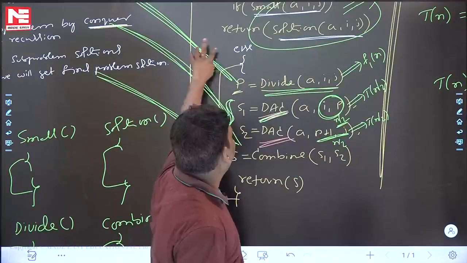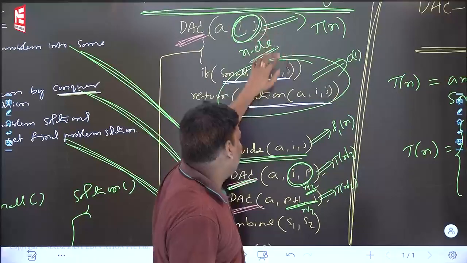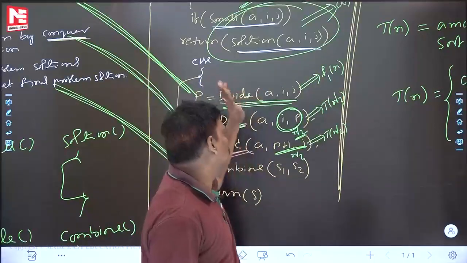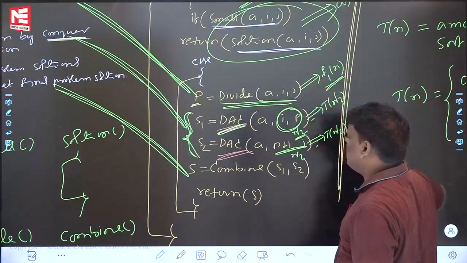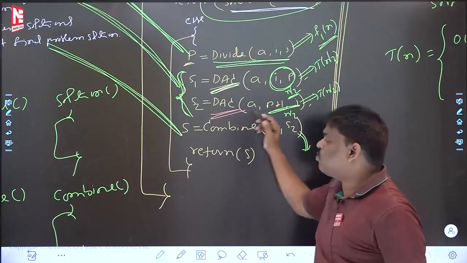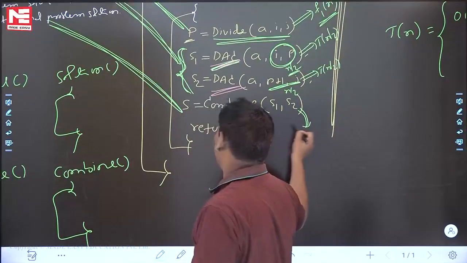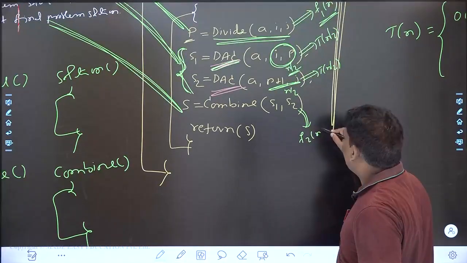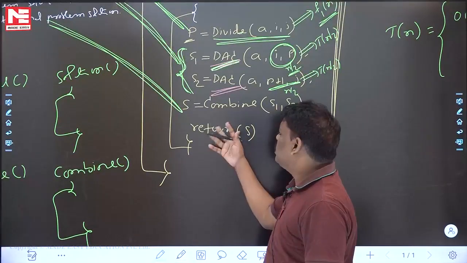Conquer is always available because the major one is T(n): n people DAC T(n), half people DAC n by 2. That is okay. Next one, the divide function, assume that it will take F1(n) time. Can you help me now? Combine function, I think combine is also a function. When you say function, code is there, but because code is not available, depending upon the code this value will come. Because there is no code, let me give some function: assume that F2(n) is the combine time. Next one, I think it is a normal statement only, constant time.